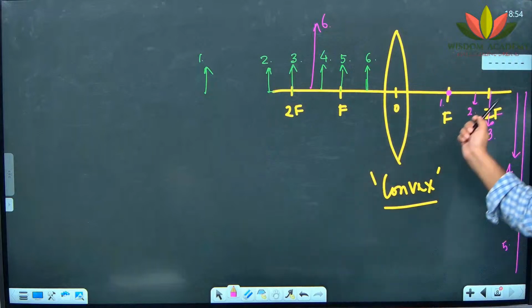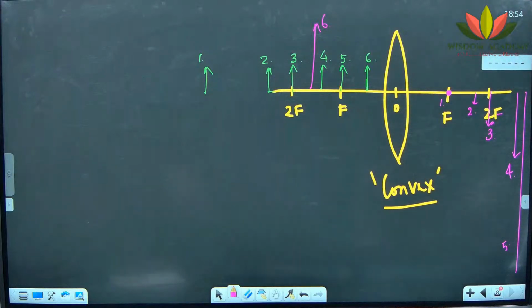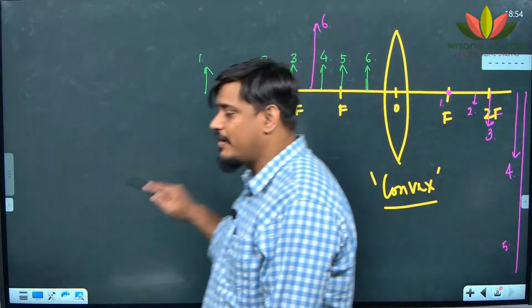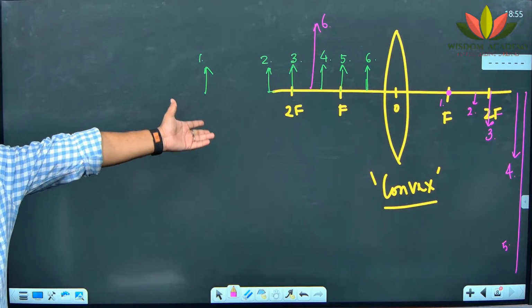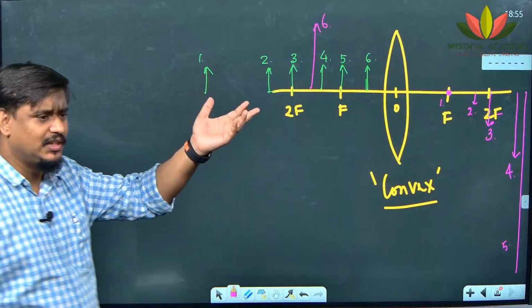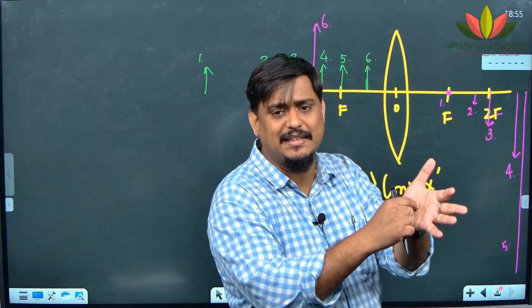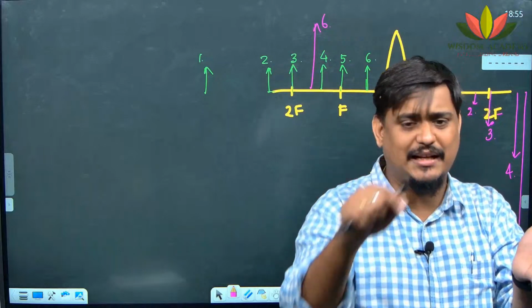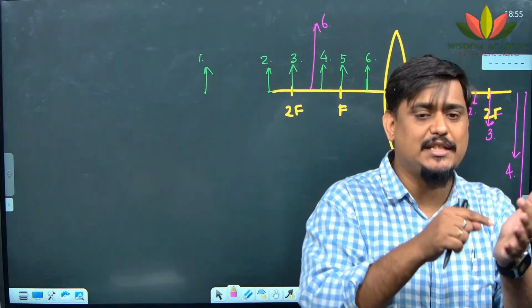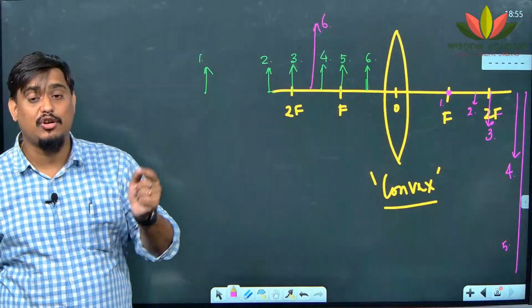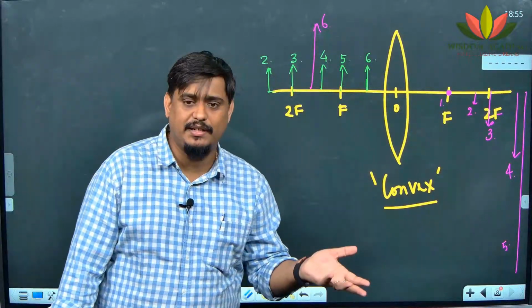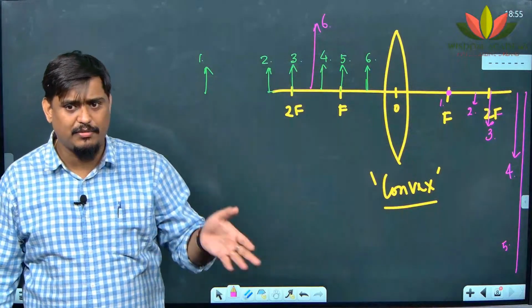Okay. These are the image formations. You must know the image formations by ray diagram also. I'm not going to go into that now, we don't have much time. But I hope all of you are aware how these diagrams are formed, by using the image formation rules. If the ray passes parallel to the principal axis, it will refract and pass through the focus. If the ray passes through the focus, it will become parallel to the principal axis. If the ray passes through the optical center, it will go undeviated. By using these three rules only, all image formations are done.